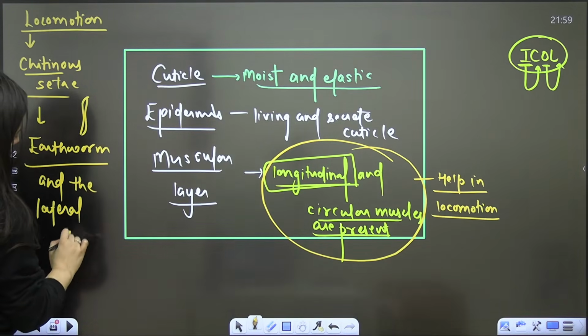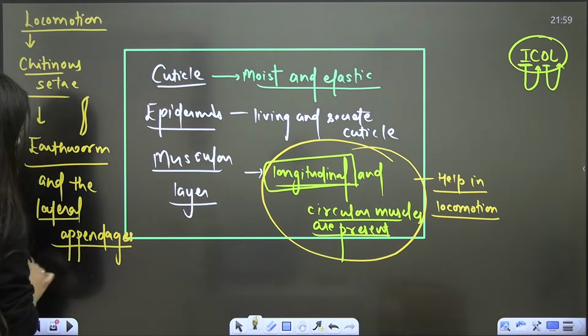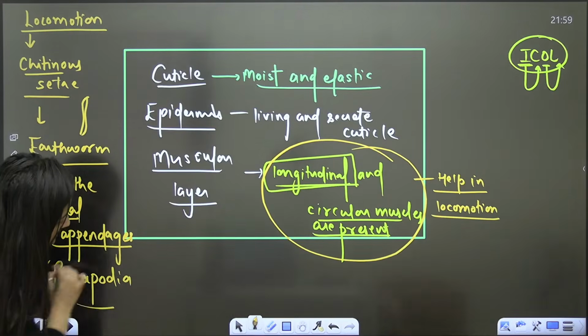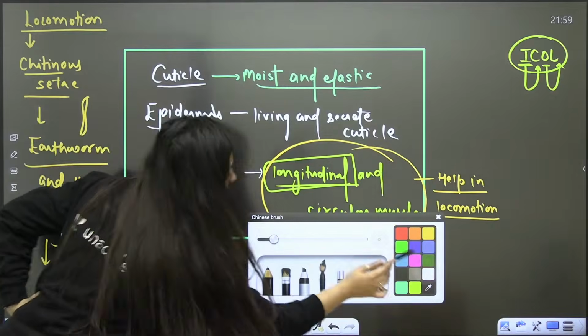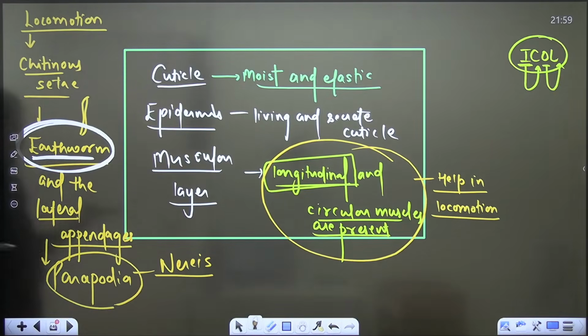Lateral appendages. What do we see there? We see the lateral appendages, right? That is parapodia, and it is in the case of Nereis. What you need to remember is that the earthworm has S-shaped chitinous setae, and the muscles will also help in the movement.